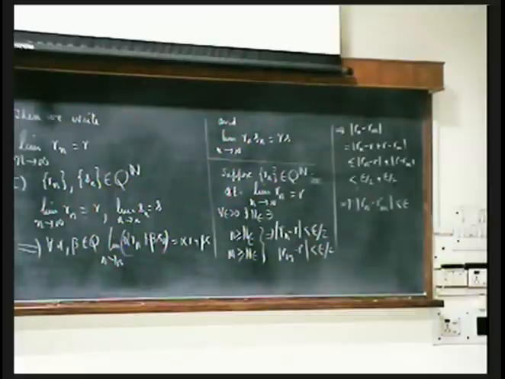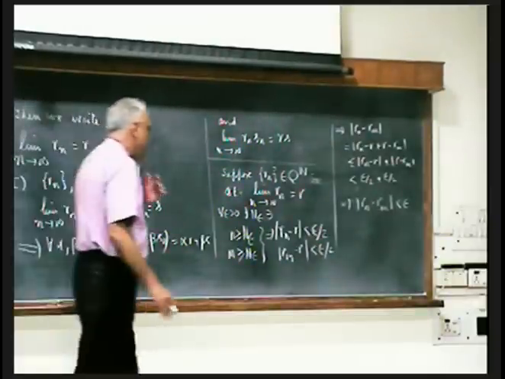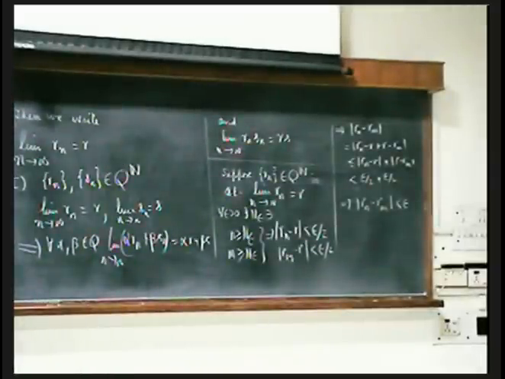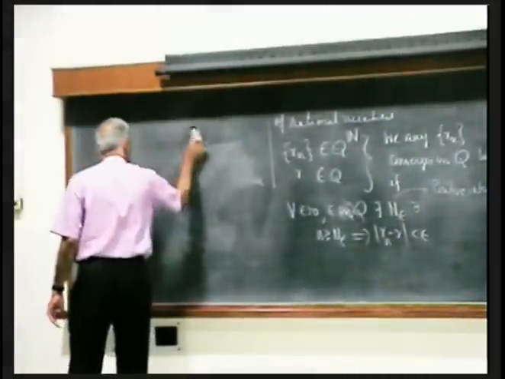So therefore, what is the conclusion? This is the starting point for all our discussions of construction.